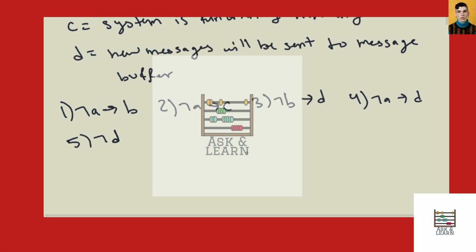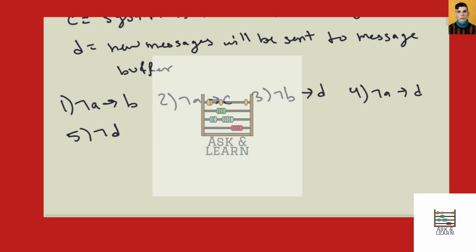And so we're asked if the system is consistent. For the system to be consistent, we have to focus on the last statement made. The last statement is, new messages will not be sent to the message buffer, because we have that not in front of the D. So we know that our D has to be false.